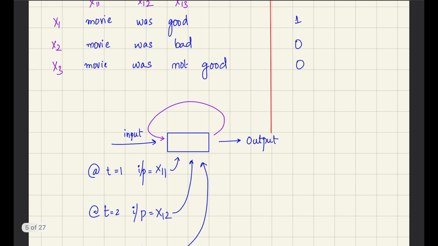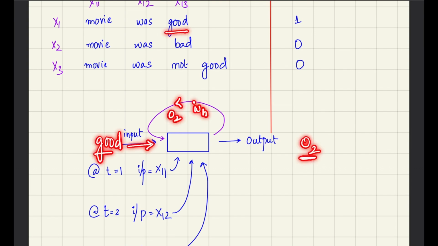Now when we send was into the input, we get another output. Let's call the other output O2. When we are sending good into the neural network, we also send the output along with its weight. Let us say this is WH, along with good into the neural network, and this output, the prediction, is the final prediction.